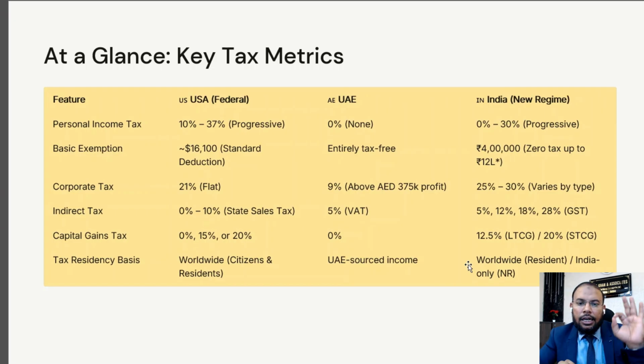For your understanding, in USA there is 21% corporate tax. In UAE there is a 9% corporate tax, but above AED 375,000 profit. In India, for a small company there is 25%, and for a big company a 30% tax rate will be applicable. Further, there are other tax rates like 15% and 22%, related to certain conditions.